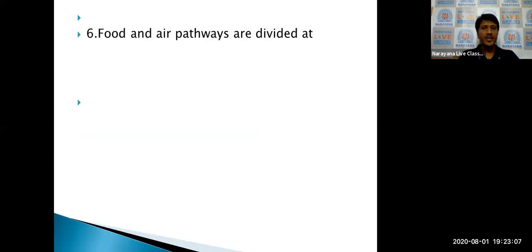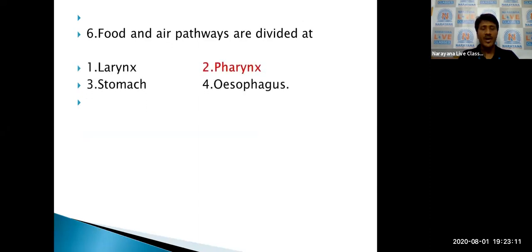Next, food and air pathways are divided at the pharynx. The basal part of the pharynx is divided into two ways, one way for the food and the other for the air.